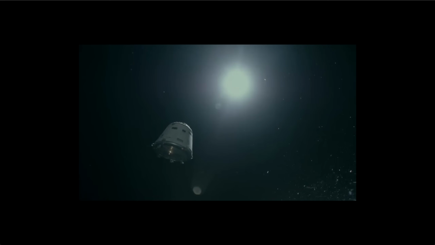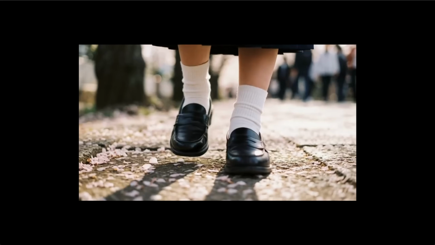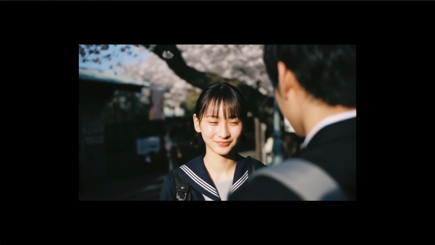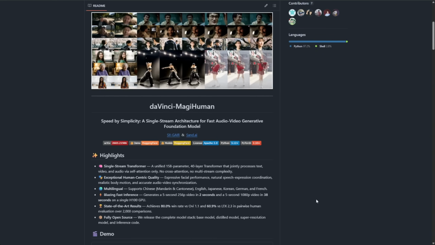These models are laser-focused on human-centric video generation, handling both video and audio using just a single self-attention layer. No cross-attention needed here. They work similarly to the Z-image model by leveraging self-attention for generation. The result? Super fast generation times, plus the character's speech comes with some really natural movement.